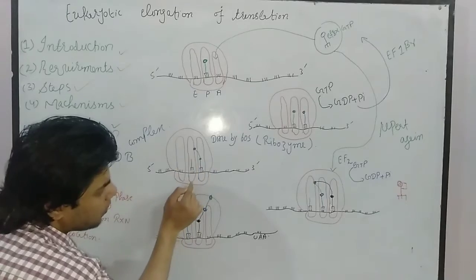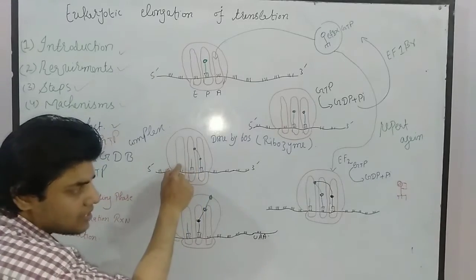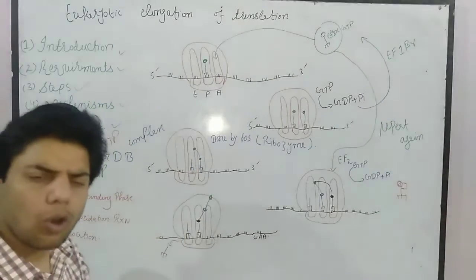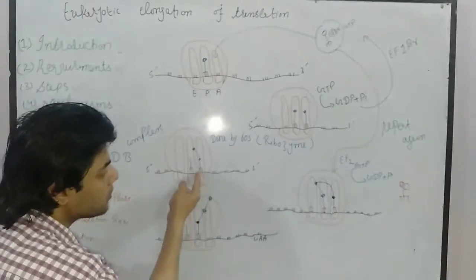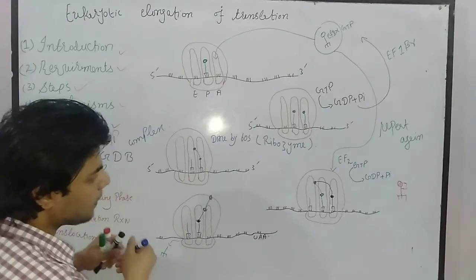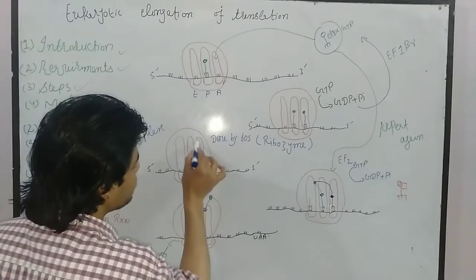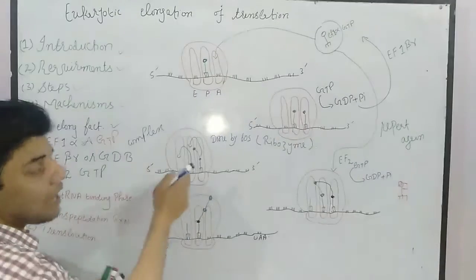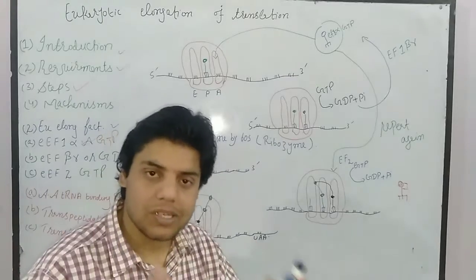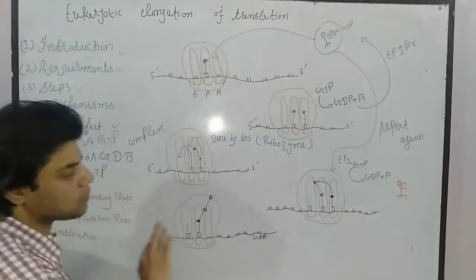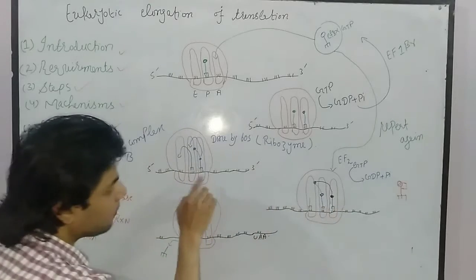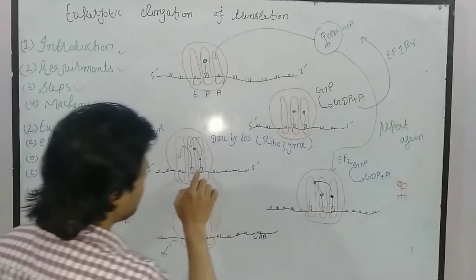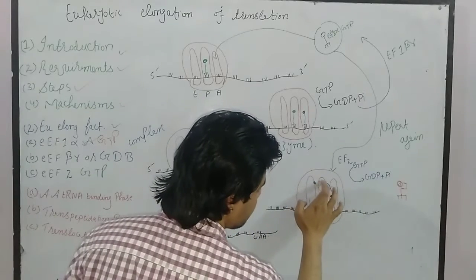This transfer RNA which is present at the P site will be shifted to the E site, as you can see. And this transfer RNA which carries the two amino acids, or the polypeptide chain, will be shifted to the P site. So this one uncharged transfer RNA will be shifted to the E site. Now this is an uncharged transfer RNA. Why? Because the amino acid is released and shifted to this transfer RNA. Then what happened? Again the A site is free. Let's suppose this A site is again free.